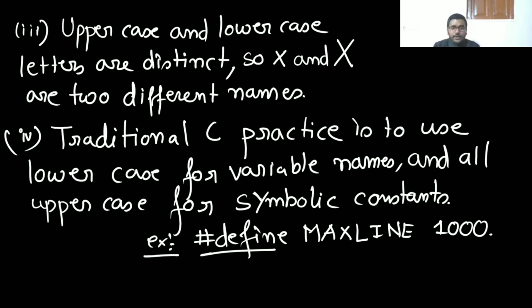I will teach this thing, it will come. So now MAXLINE is a name which, if it is in capital, is used to distinguish. Capitals we use for symbolic constants. See, it is not a rule, it is just a convention that many people use. You should also use it. Whenever you are defining a symbolic constant, you should use capital letters, and whenever you are writing a variable name, you should use small letters. So don't say, sir, I am not writing in capital, I am writing in small, so it should give an error. No. If you are writing in small, then also it's fine. Syntax wise it is fine, but it's just a notation we are using.